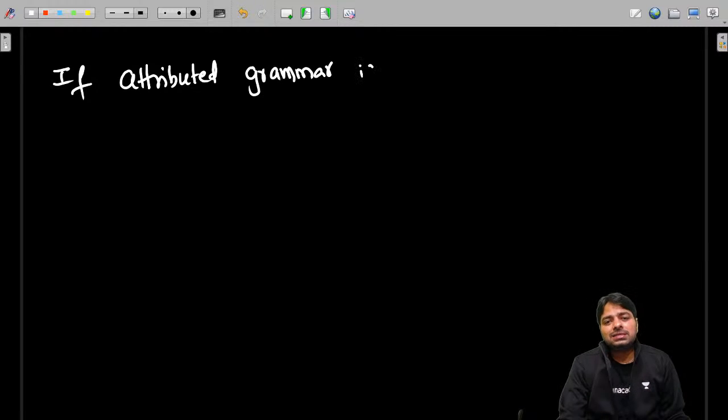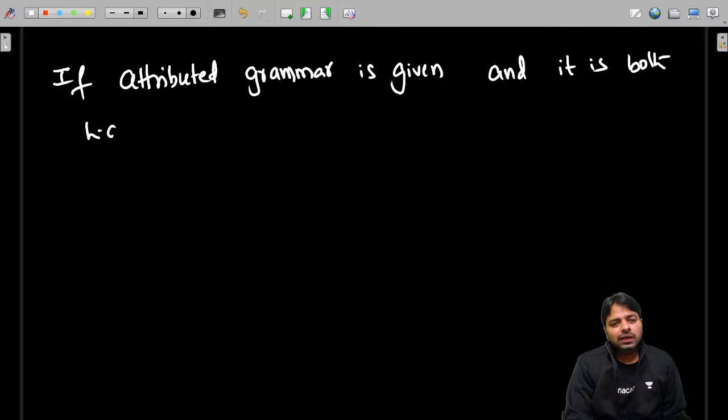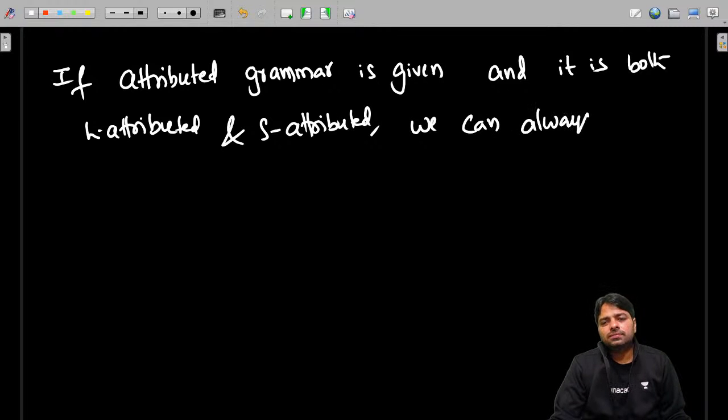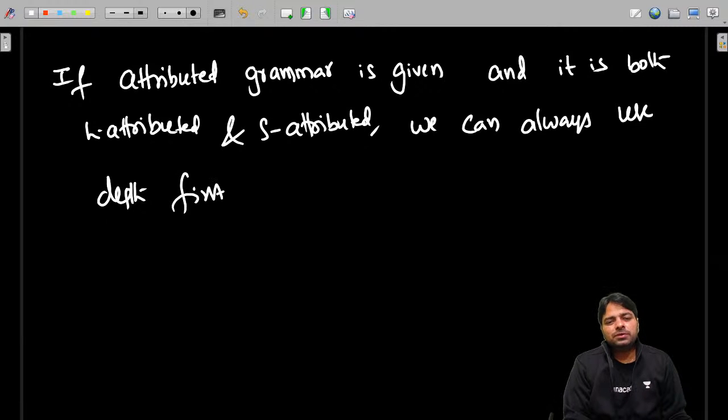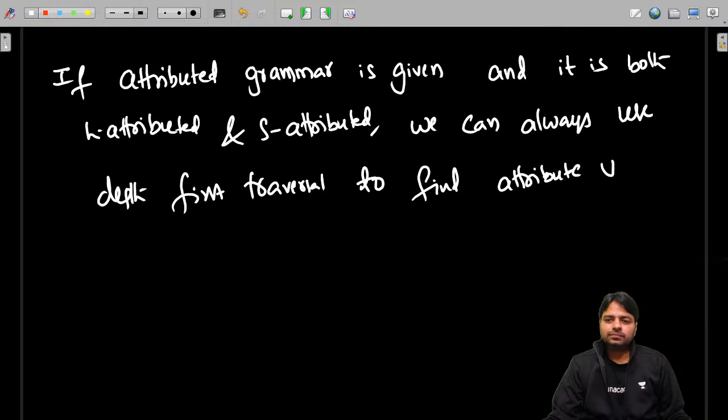If an attributed grammar is given and it is both L attributed and S attributed, we can always use depth first traversal to find the attribute value at the root.